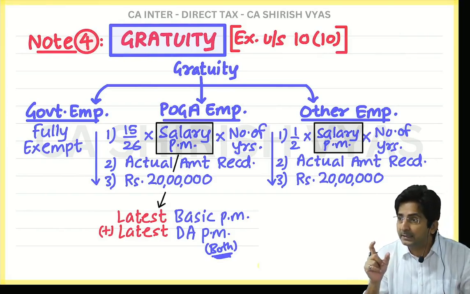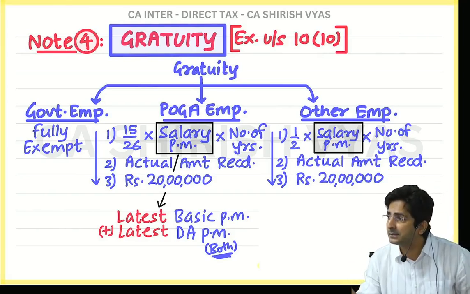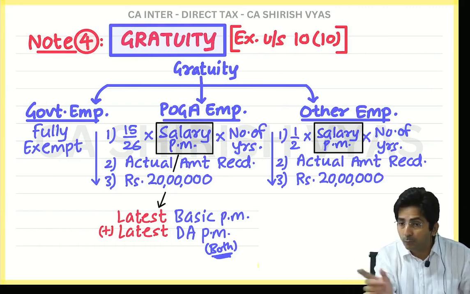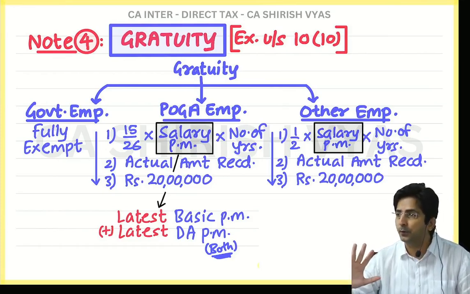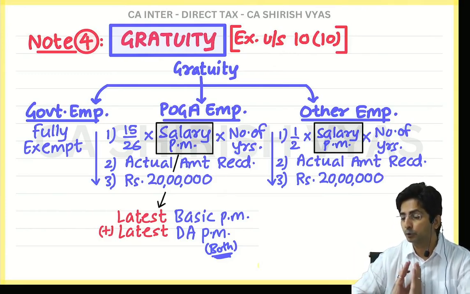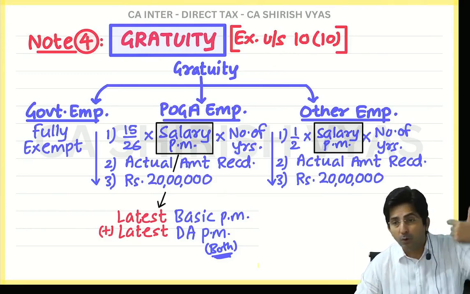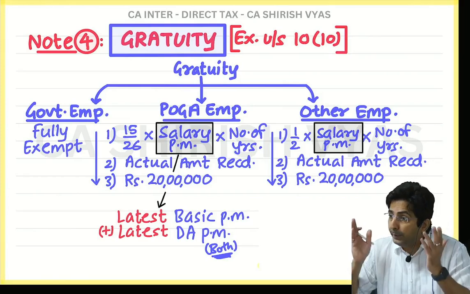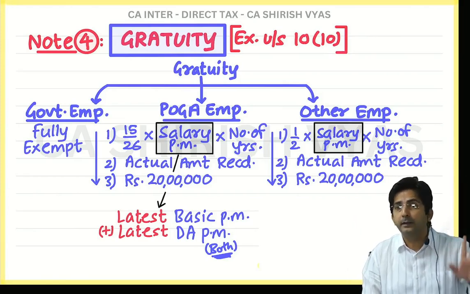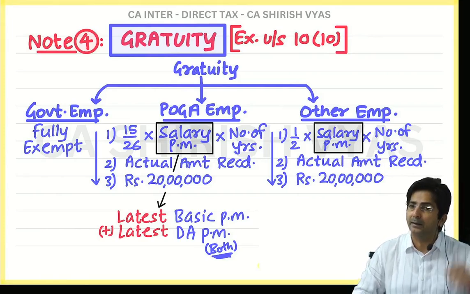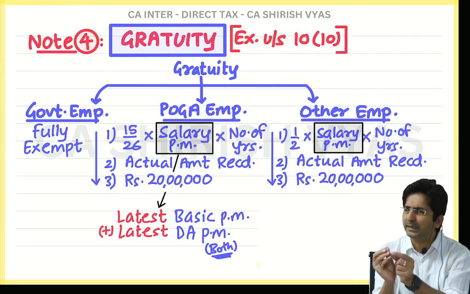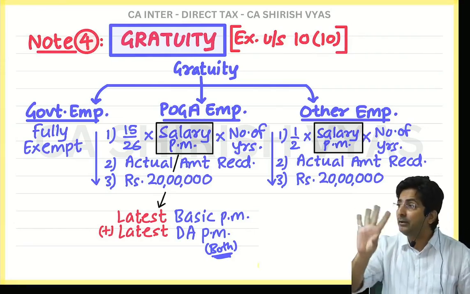So when I say average, it is the recent 10 months. Of your service, the last 10 months, whatever salary you had earned, the average of that. See, basically average means we neither want to give importance to the latest salary nor the old salary. We want to average out. But for the average, we will not take a very old salary from the time when he joined. Imagine you joined some company 20 years back. That time your salary was nothing. At the time of joining, you might have got some very nominal amount. So that salary we will not see.